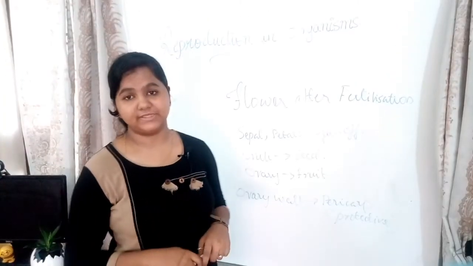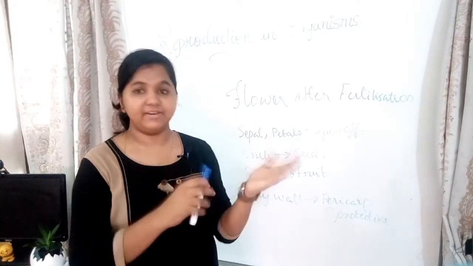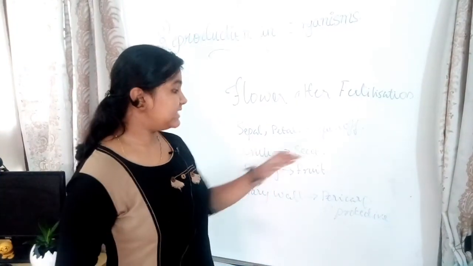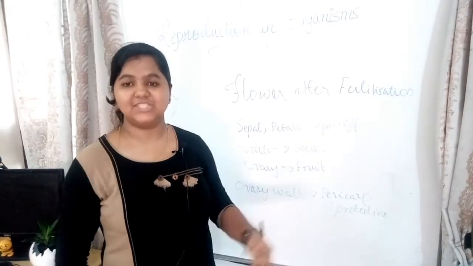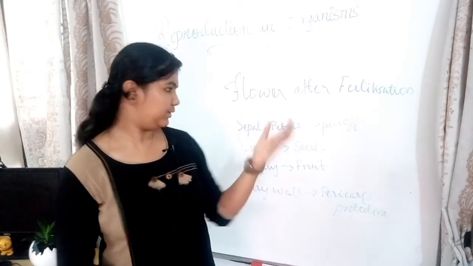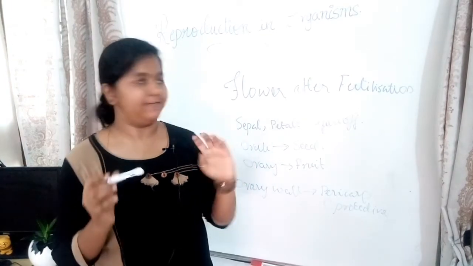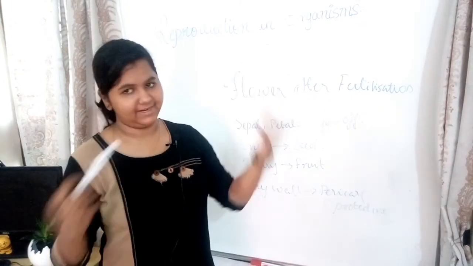So most importantly, the zygote would develop into the embryo. And the seed formed here, what would happen? The seed would give rise to a new individual plant. Okay? So that is what happens after the flower is fertilized.